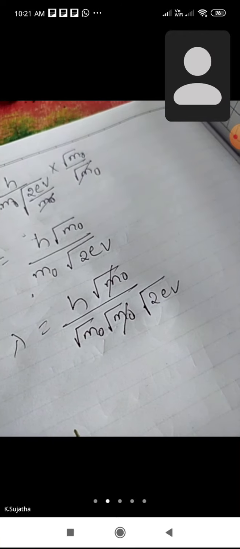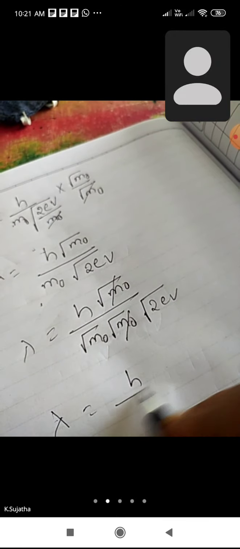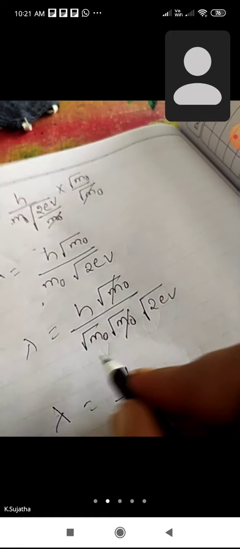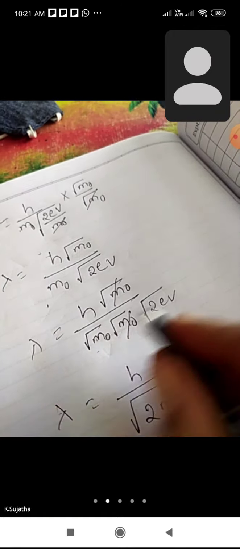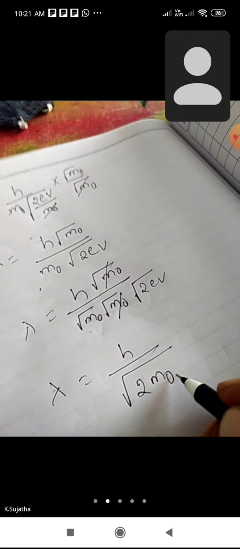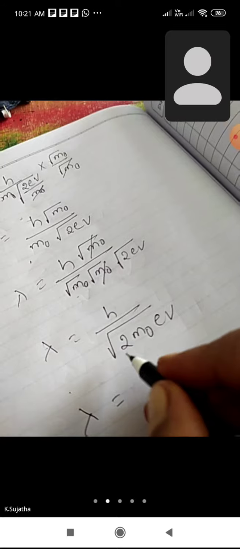Under root of m naught cancels. So lambda is equal to h by root of 2 m naught eV. So this is lambda equal to this value.